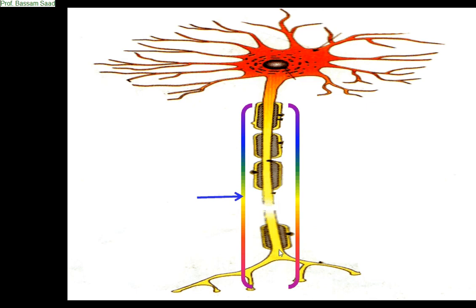For this, we say that this axon or nerve fiber can be one of these four types.